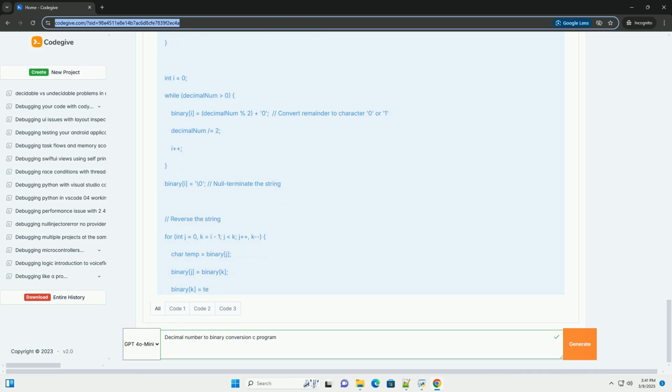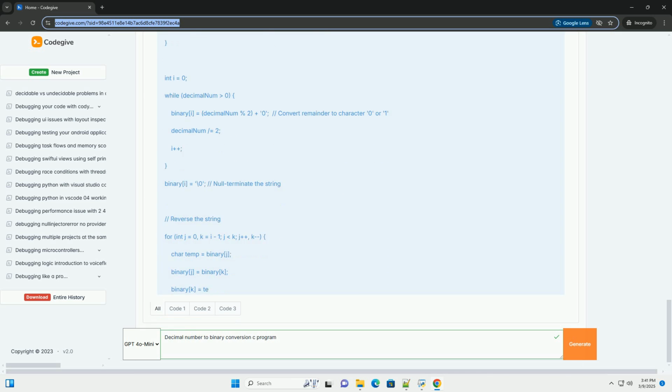3. Run: execute the compiled program. The program will prompt you to enter a decimal number. Enter a number and press enter, and it will display the binary equivalent calculated using the different methods.